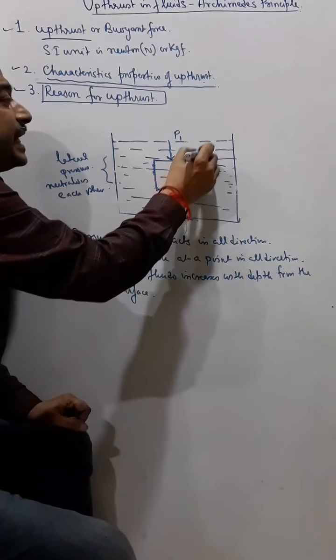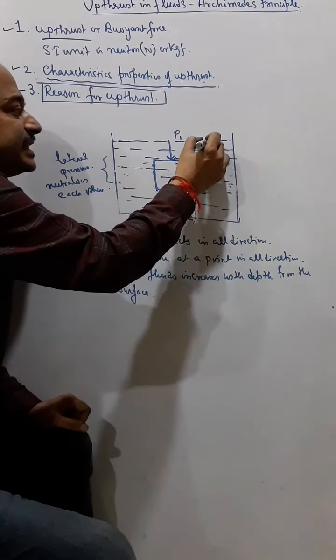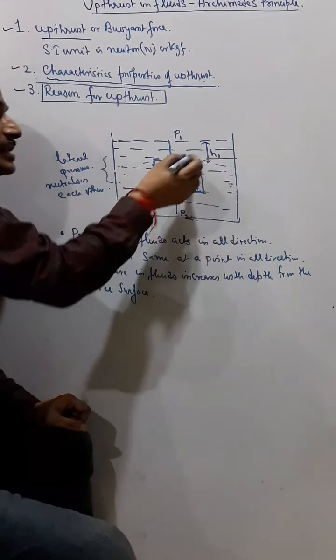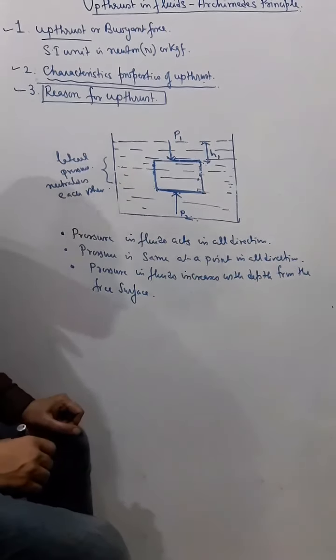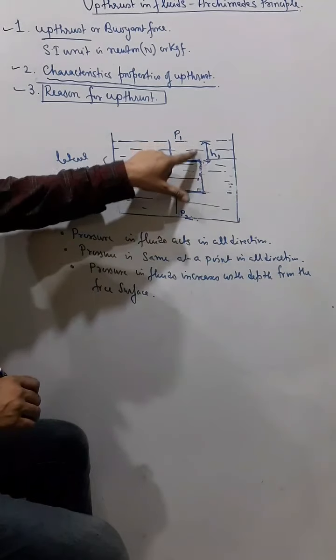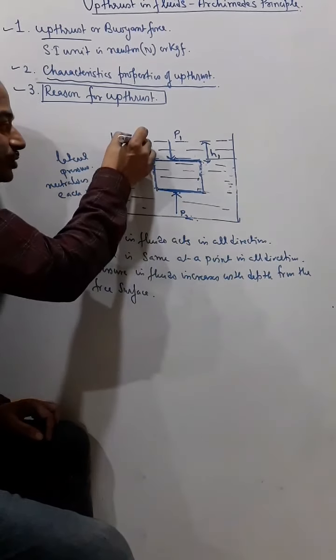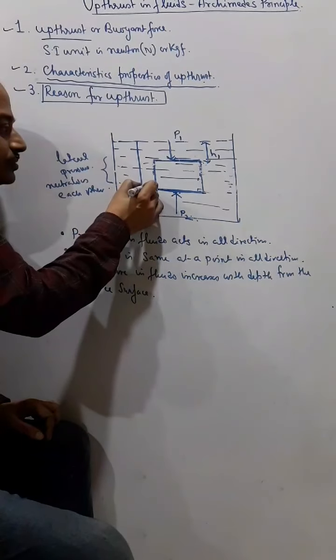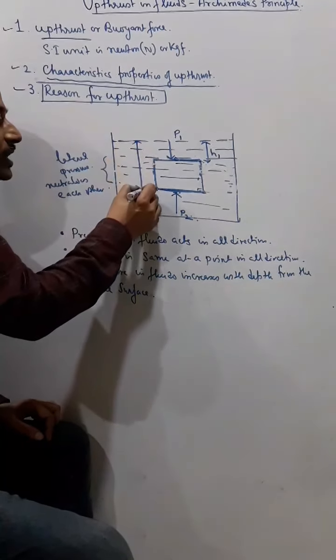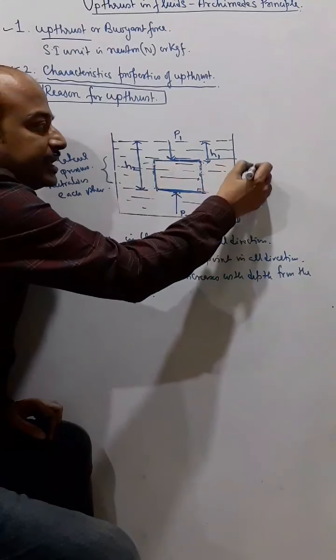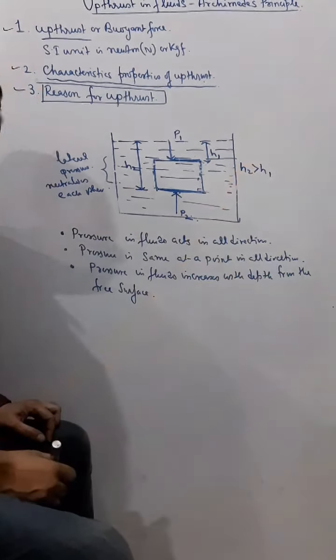And this upper surface is at the lower depth, lesser depth, because say this is H1. So this surface is at a lesser depth. And when I talk about P2, this P2 is at the greater depth H2, because H2 is greater than H1.